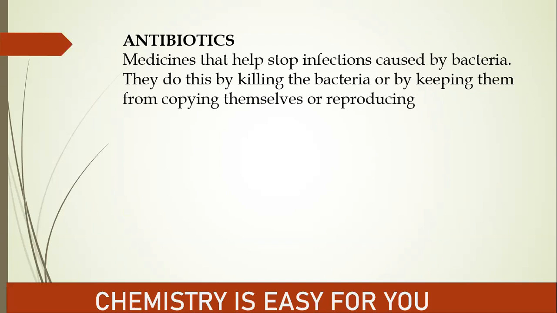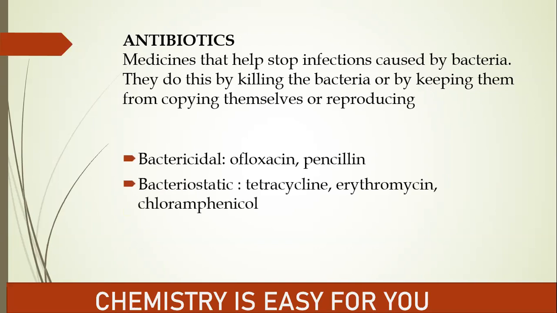So in this mode of action, we have two types of antibiotics, that is bactericidal and bacteriostatic. From the name itself, we can understand that bactericidal will be killing the bacteria and then stop the infection. Bacteriostatic will be stopping the bacteria from copying themselves, and thereby reduces the spreading of the bacterial infection.